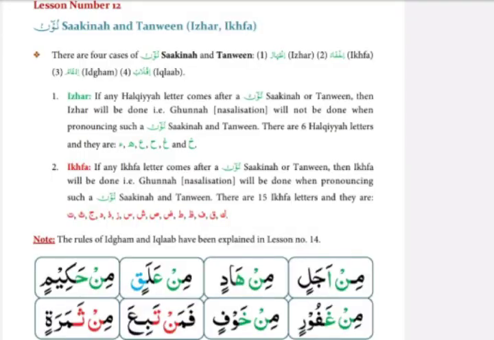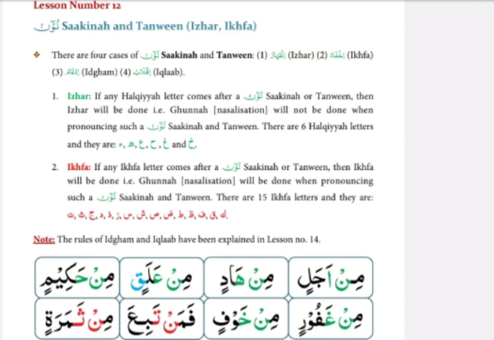Please look at the last box in line 2 on the same page. The word is min samaratin. So in this word you can see Noon Sakin, and after Noon Sakin Tha is coming, and Tha is from Ikhfa letters. You can see 15 letters, there is Ikhfa, the second letter is Tha.